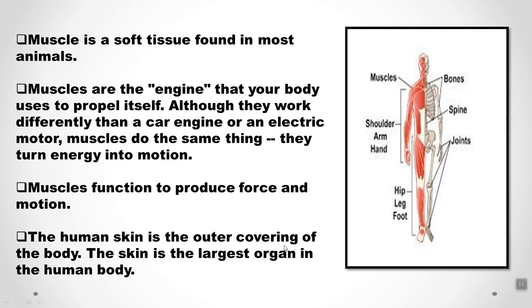Okay, the human skin is the outer covering of the body. The skin which you can see is the outer covering of the body, but the skin is also the largest organ of the human body. Which is the largest organ of the body? We have so many organs in our body, right? The skin, which surrounds your whole body, is known as the largest organ of your body.